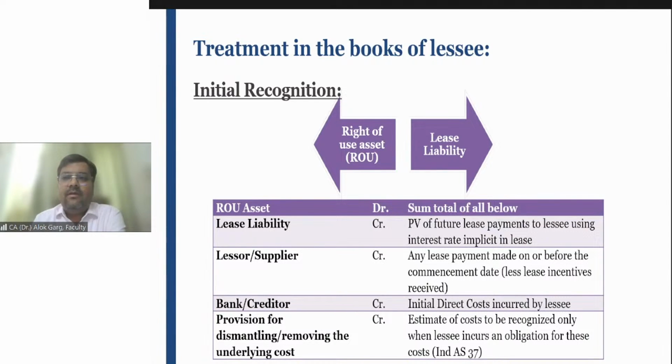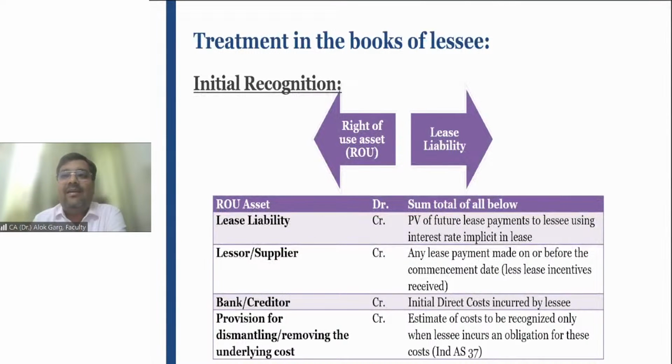many times, the lessee is not able to know how much is the lessor's earning. I mean to say, what is the fair value of the property? What is the initial direct cost to the lessor? These details are not available to the lessee. Then how will the lessee finalize the discount rate? In that case, the standard says, and for all practical purposes, what we are doing in industry.